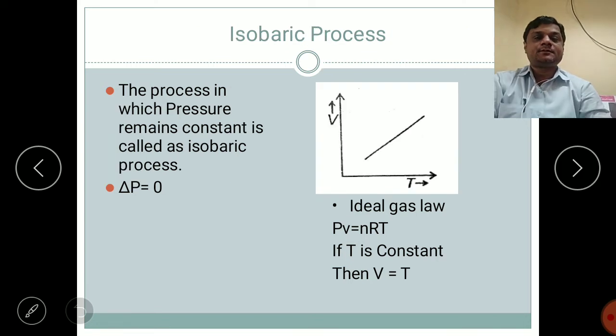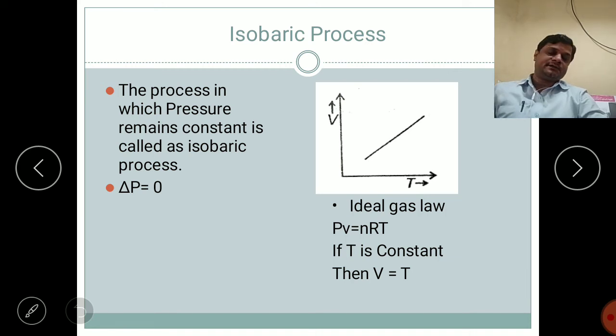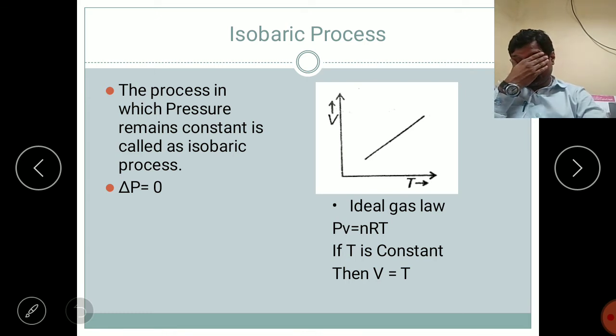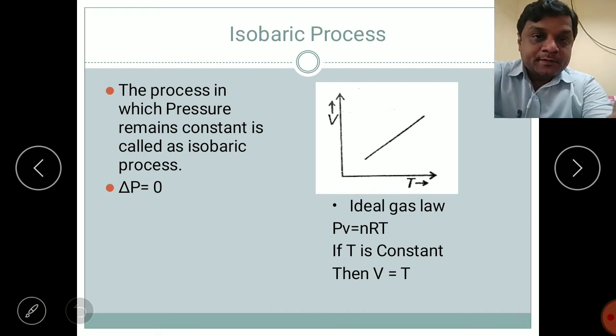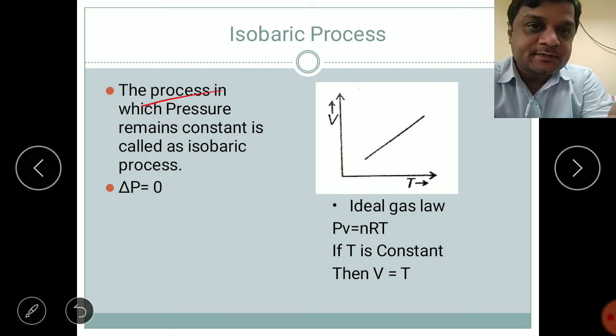Now you see the isobaric process. Here "baric" comes from bar, the unit of pressure. So here the pressure is constant. Now what will happen here? If we take the same example of the cylinder, we keep the pressure constant and whatever else is changing, changes. The process in which the pressure remains constant is called an isobaric process.